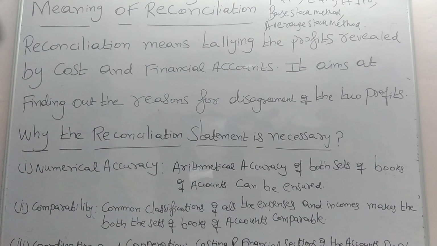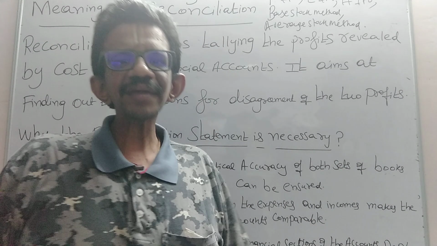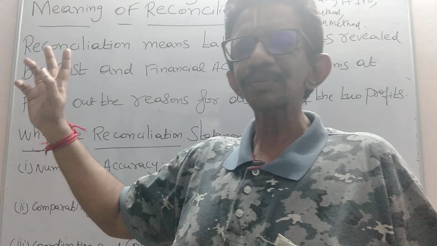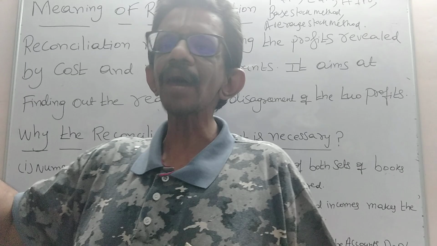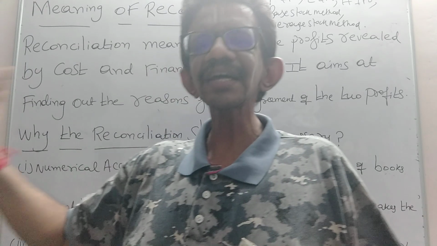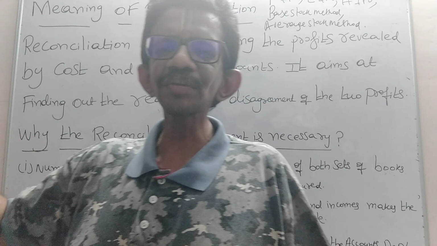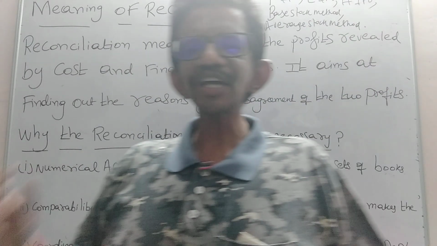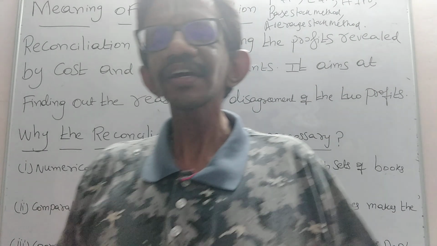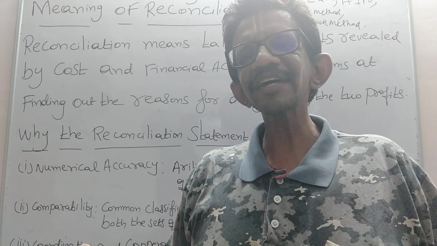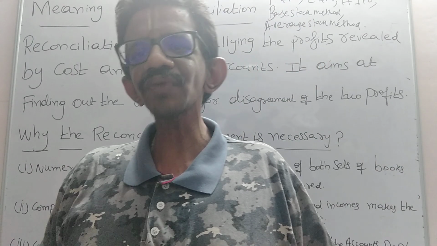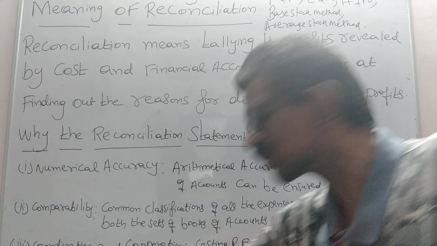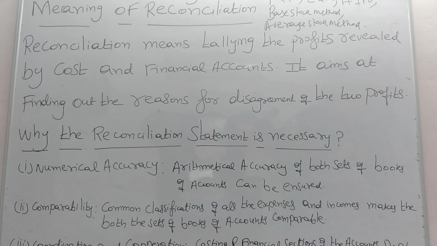After that, effective control and decision making. What can management do? With the reconciliation statement, management can take proper decisions by having the records maintained by the costing section and the financial section. By having the costing records, it will be highly helpful for the management in making decisions for the development of the organization. That is effective control and decision making.